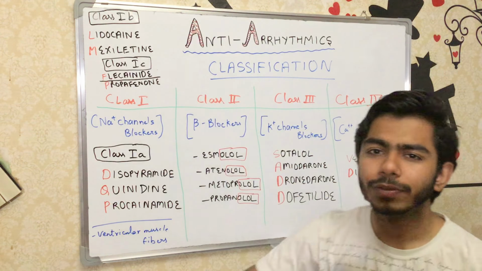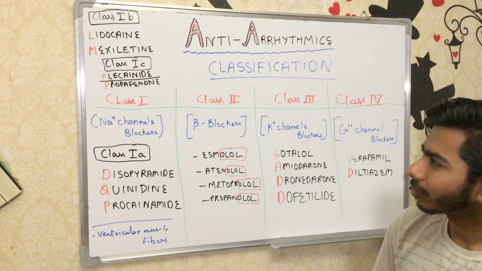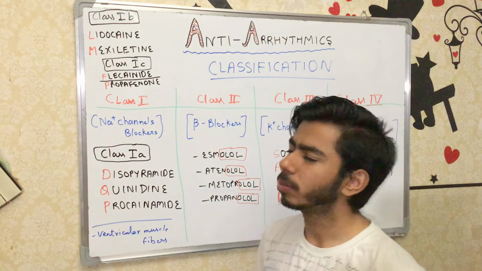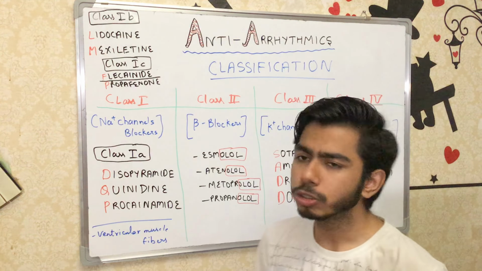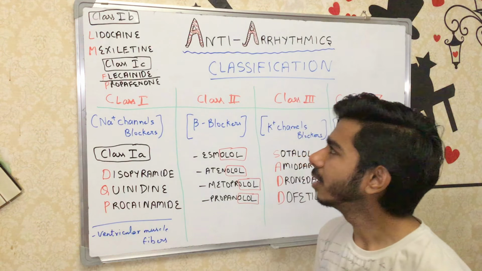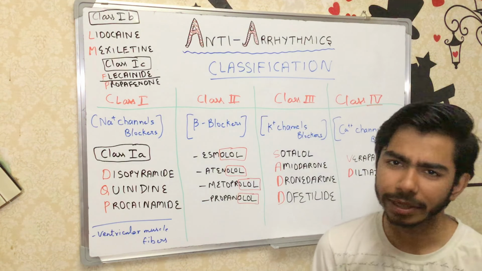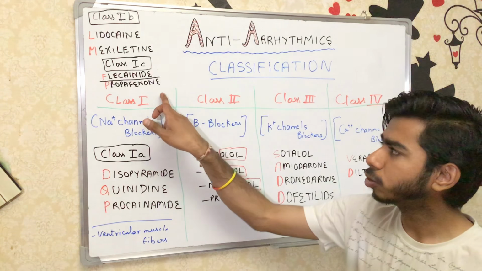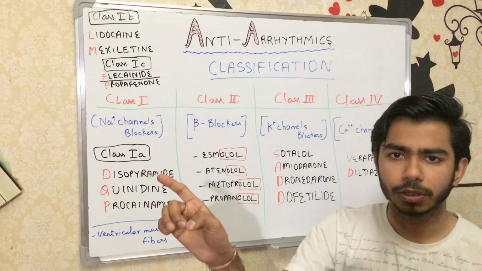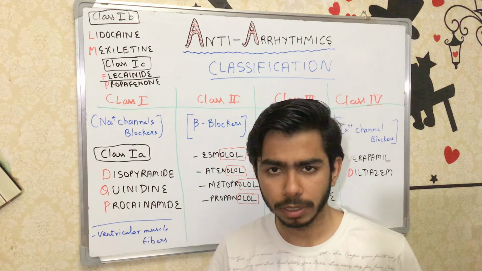Let's move on to the class 1C agents. The class 1C agents, flecainide and propafenone, are also used for ventricular arrhythmias, as are class 1B agents, or for supraventricular tachycardia also, right? And they are also working on phase 0 of ventricular muscle fibers. So that's why they are sodium channel blockers, right?